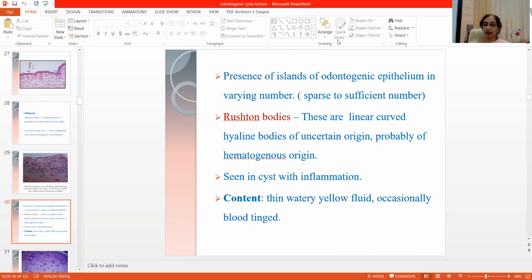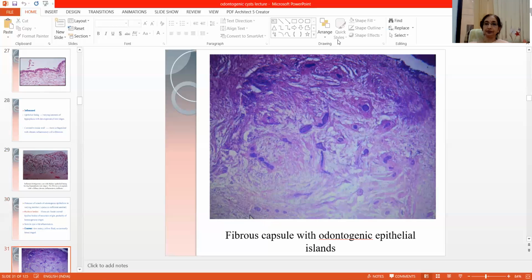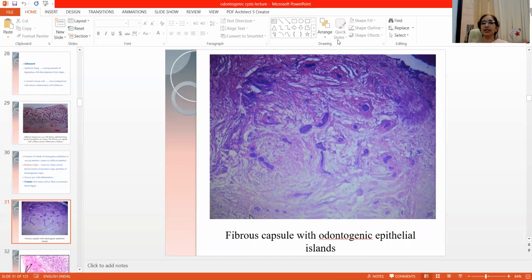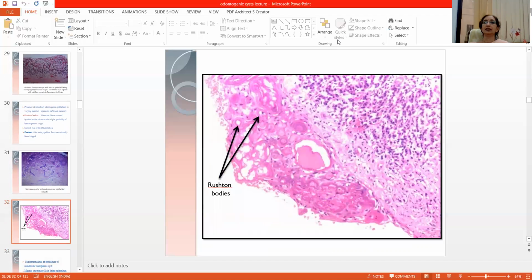And the content is a thin watery yellow fluid. Now here you can appreciate the fibrous connective tissue capsule with the odontogenic epithelial islets. Now these are the Rushton bodies which are seen in the epithelial lining of the cyst with inflammation.